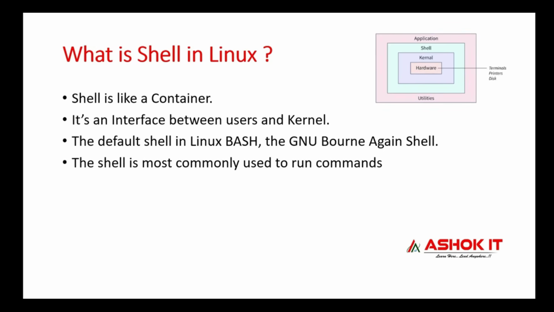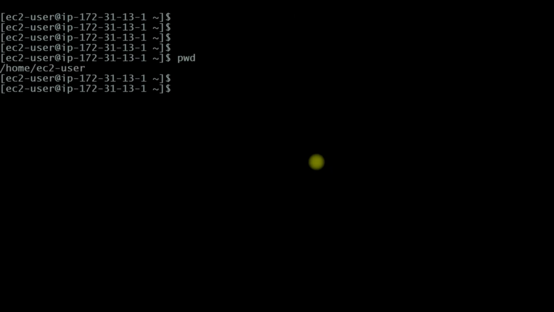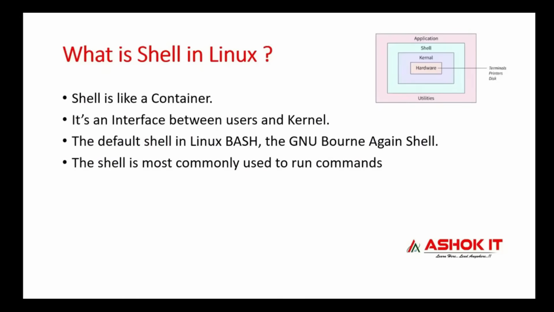When you want to perform any operation in the Linux machine, we execute a command. Linux is a CLI based operating system. If you want to check your present working directory, we execute a command. Who processed this command? How did we get the output? The shell will process our command and convert it into kernel understandable format. Then the kernel will communicate with the hardware in order to perform that operation. So here in the Linux machine, the default shell is the bash shell.